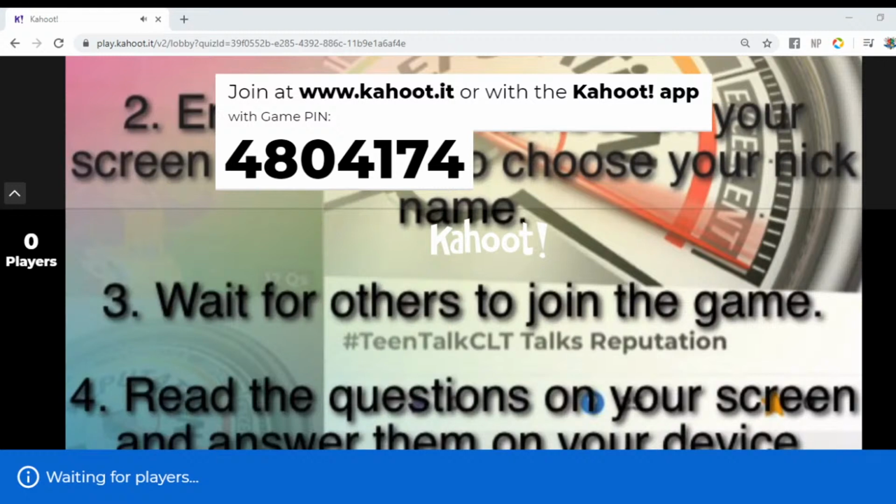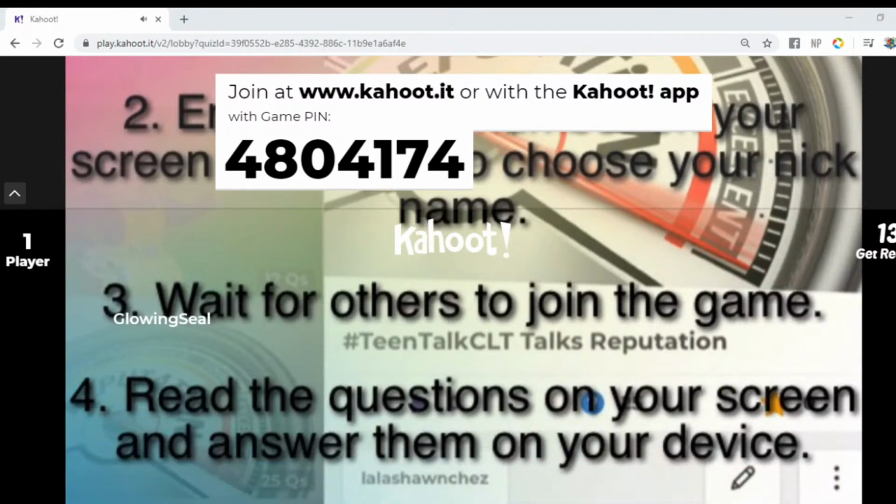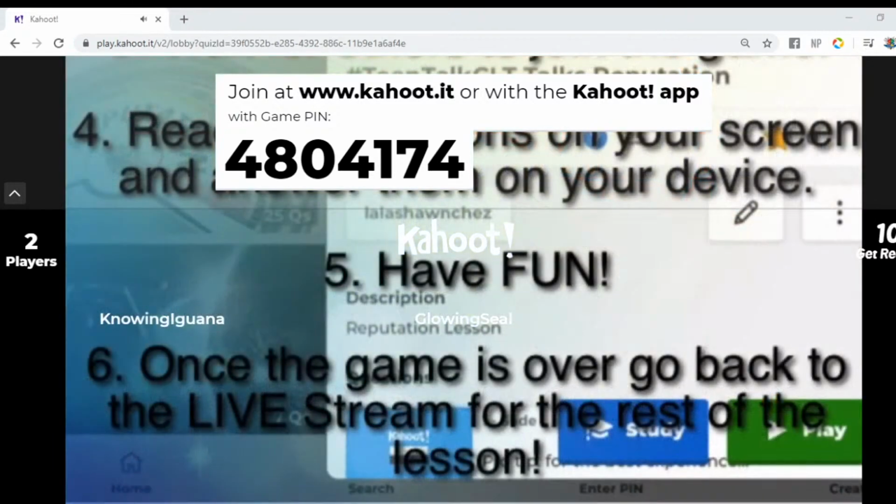You'll also need two screens, either a computer or television screen and a phone or iPad, so that you can both see the questions and submit the answers. Next, you click spin to choose your nickname and wait for others to join the game. Once the game begins, you read the questions and answer them on your device, choosing the right shape or color that corresponds to the correct answer.